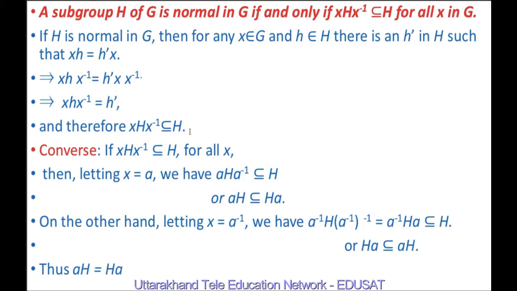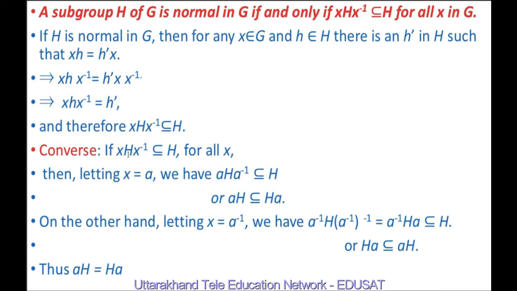Now, the converse of this: if xHx^{-1} is a subset of H, then we will show that H is normal in G. Let x be equal to a.